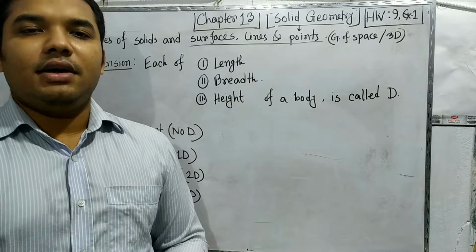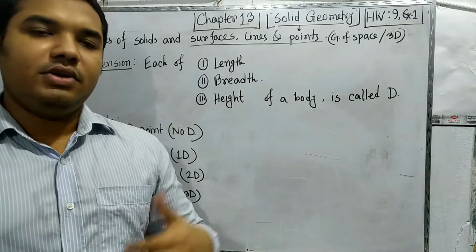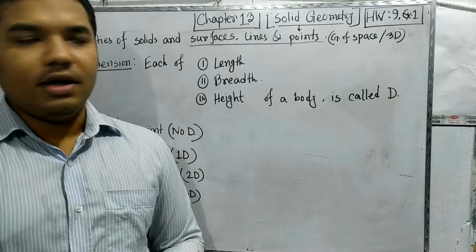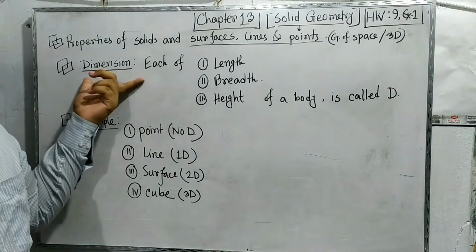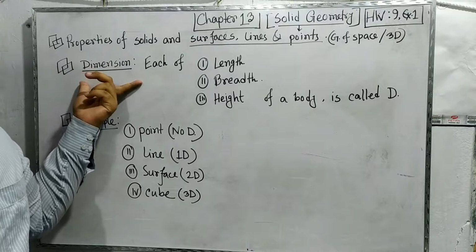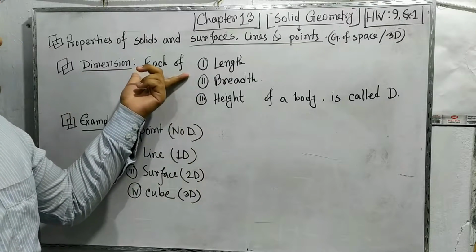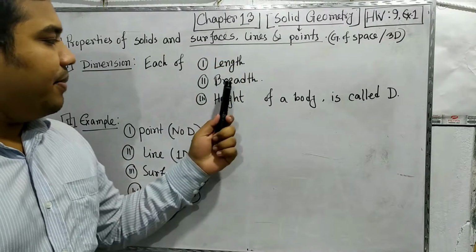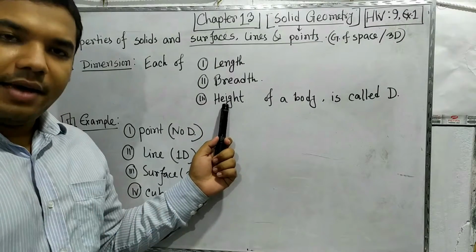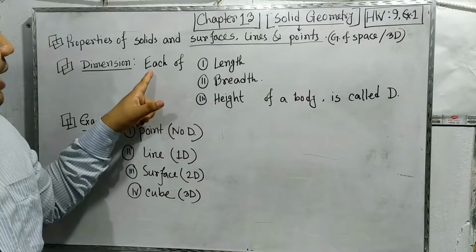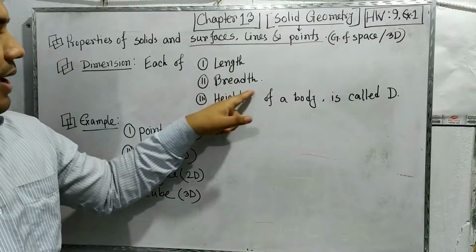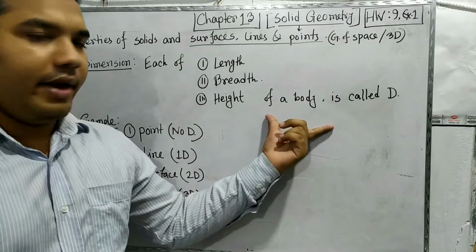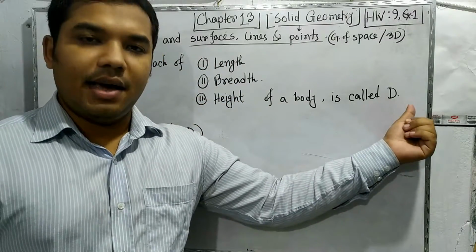The definition says that each of the length, breadth and height of a body is called a dimension.